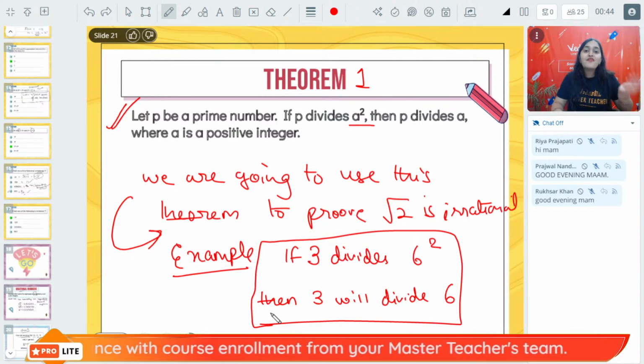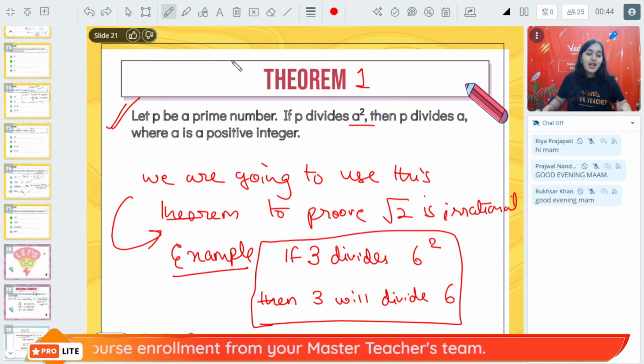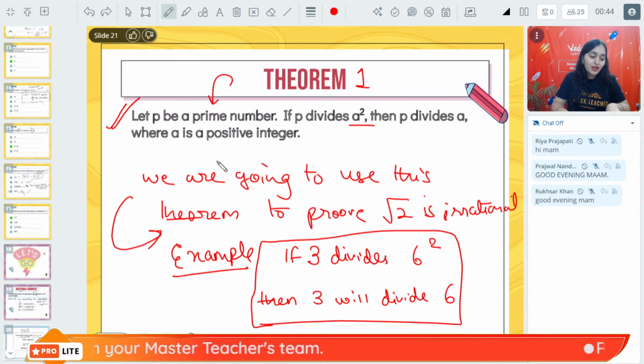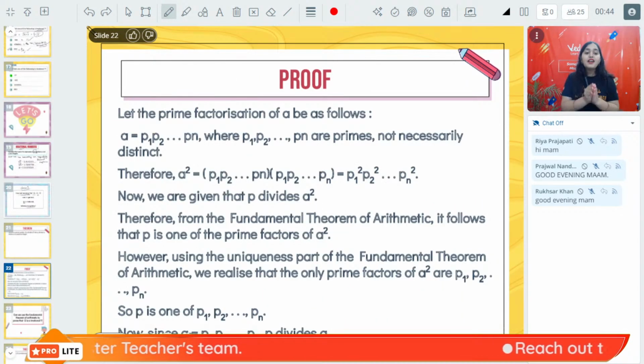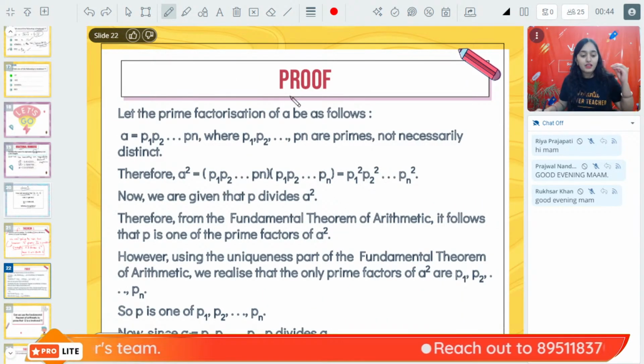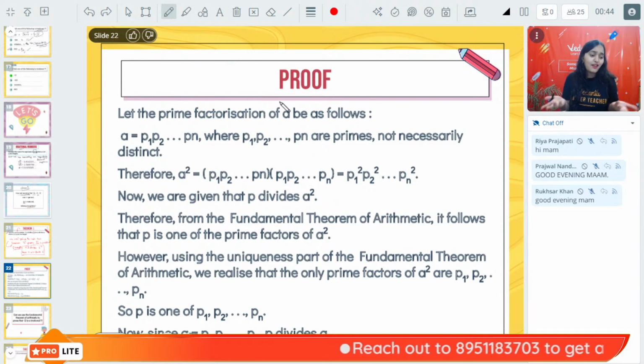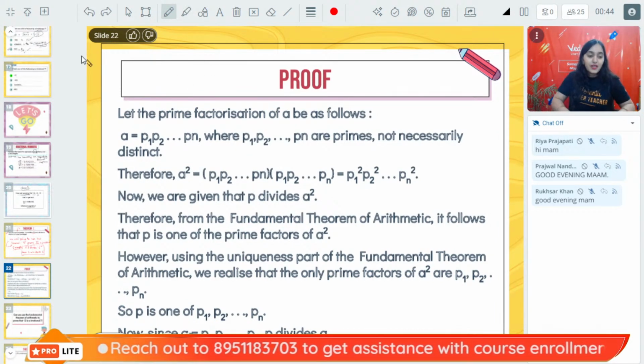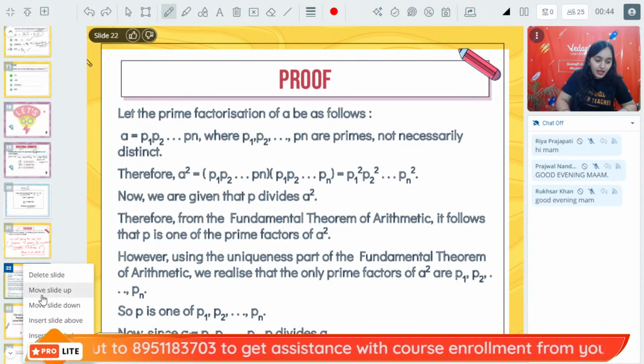But we have to prove this theorem as well. First we will prove the theorem, then from the theorem we will prove root 2 is an irrational number. So first let's learn the proof of this theorem. Let's prove that what we are saying is correct. It's a fact, it's a theorem. The theorem is very simple. Let me explain it in my own words.